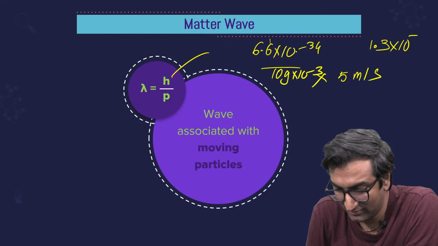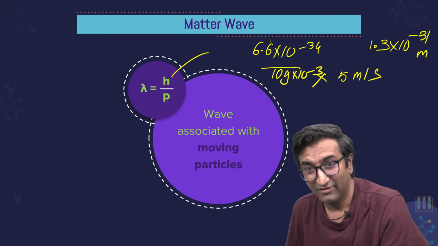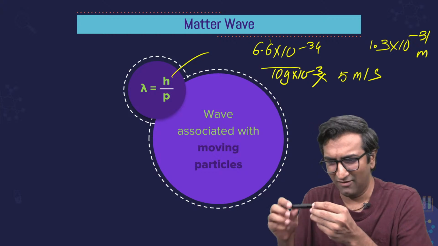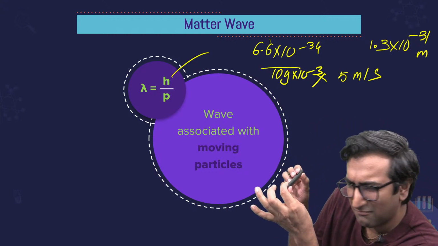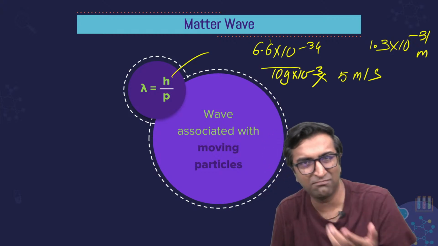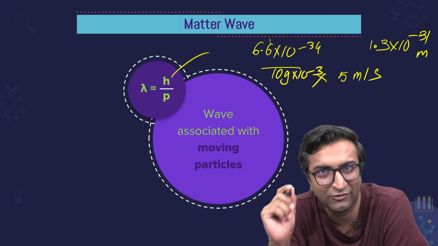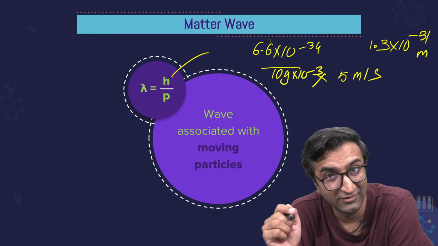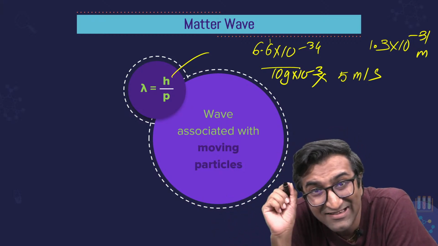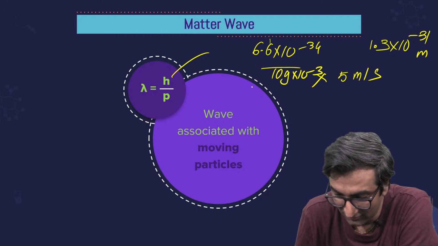1.3 into 10 power 3, 5, okay, 10 power minus 31 meter. Wow. I guess that's the aura of the pen. 10 power minus 31. How small is that, right? So it doesn't matter. Matter waves do not matter for this pen, but they do matter for really fast particles and really low mass particles.